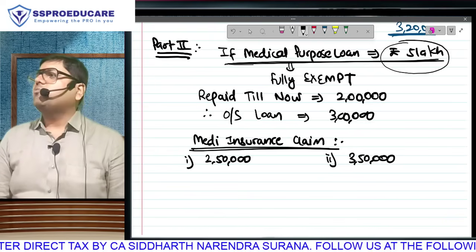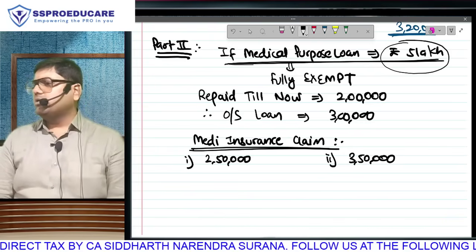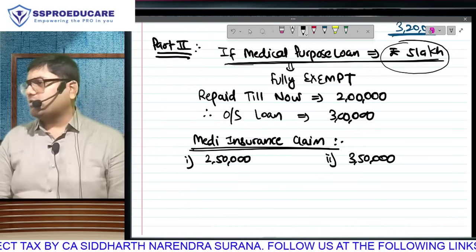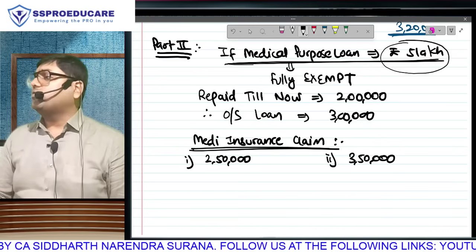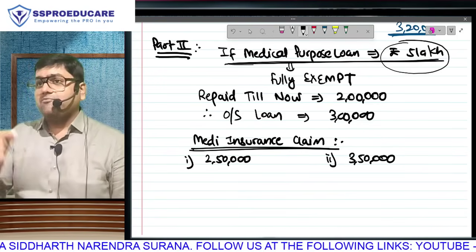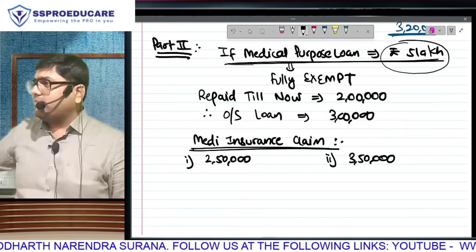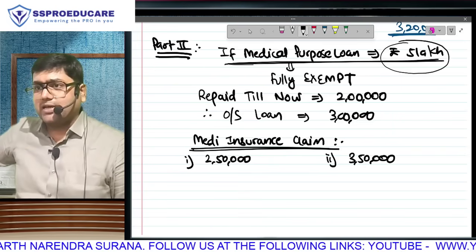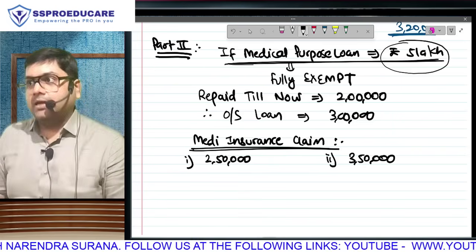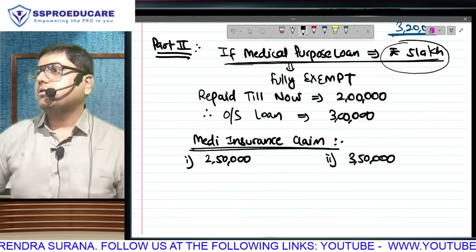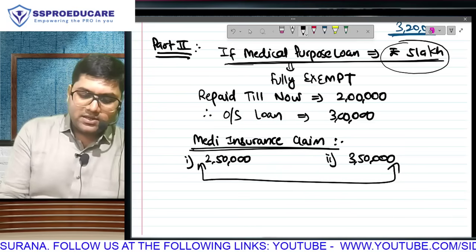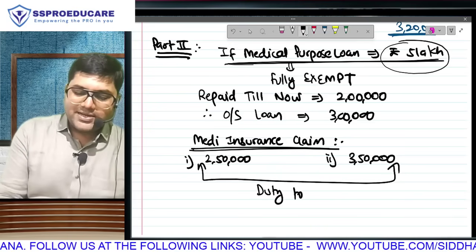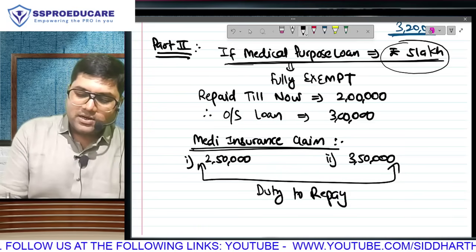Till now I have repaid how much of the loan taken from my employer? That means I still had to give 3 lakh to my employer. I was not able to give 2 lakh, 3 lakh or 5 lakh at one go because I don't have that much money. I have been repaying slowly and gradually, and the remaining 3 lakh also I was going to repay slowly and gradually because I never had money. But now I can't give that argument because I have money. When I receive this amount, it is my duty to at least make one lump sum payment to my employer.